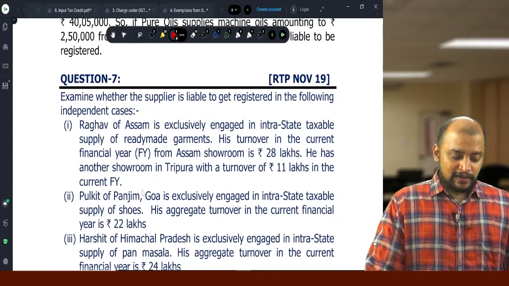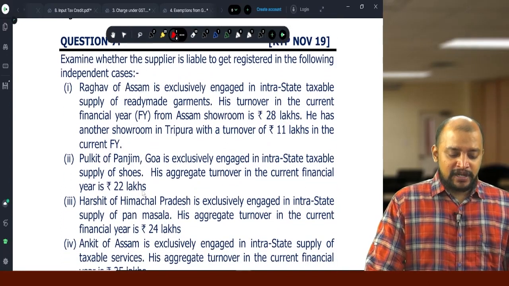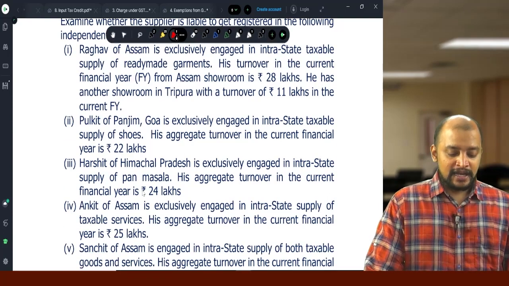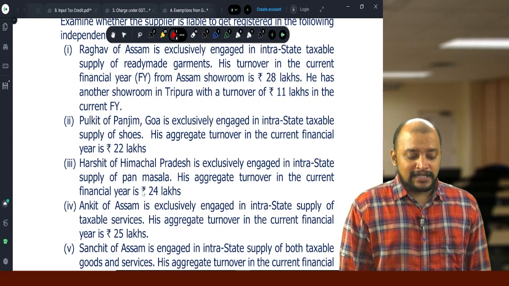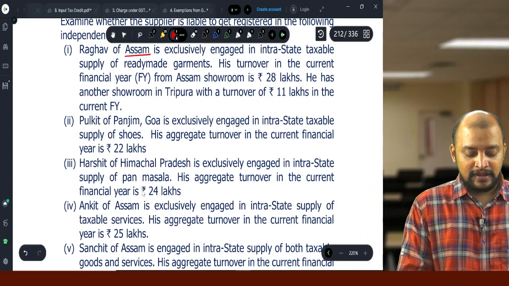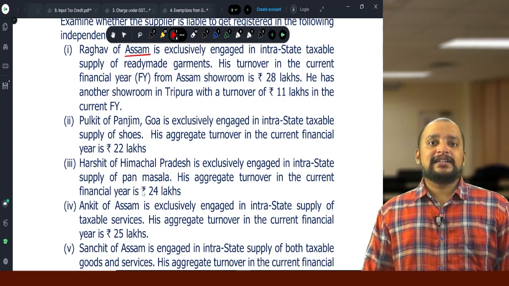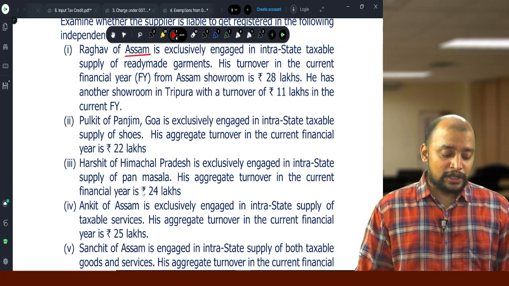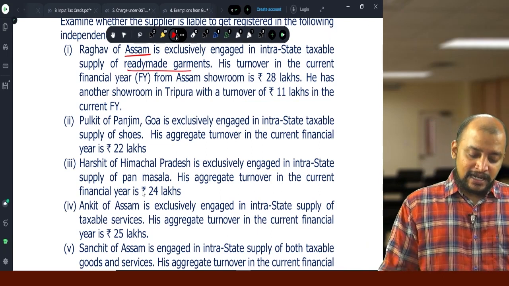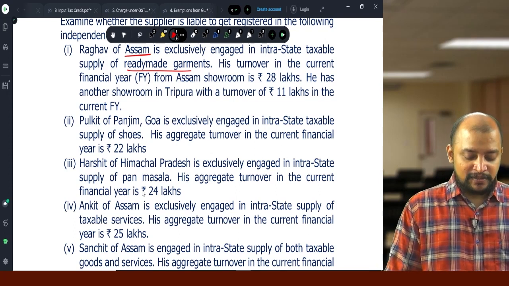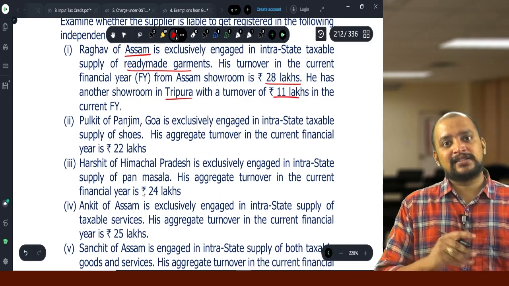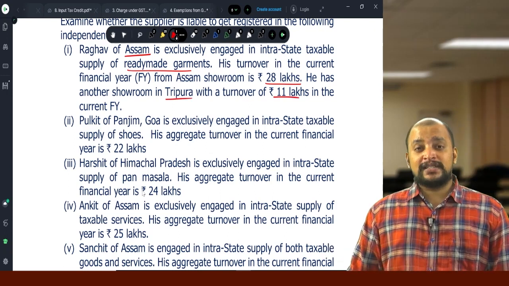Then question number 7, examine whether the supplier is liable to be registered in the following independent cases. Raghav of Assam is exclusively engaged in intrastate taxable supply of ready-made garments. Assam. So single state, and that is not in MMTN new stamp other states, that too only supply of goods. Therefore it will be 40 lakhs. His turnover in the current financial year from Assam is 28 lakhs. He has another showroom in Tripura with a turnover of 11 lakhs.